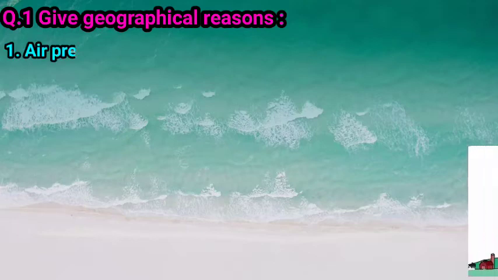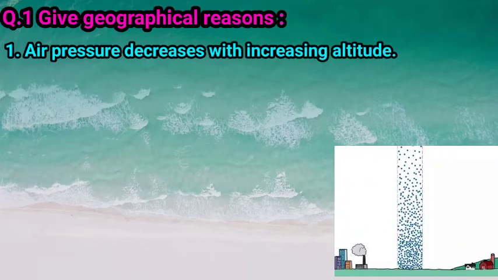Number 1, air pressure decreases with increasing altitude. So children, we had to learn the relation between air pressure and altitude. So let's see how this altitude affects the air pressure.